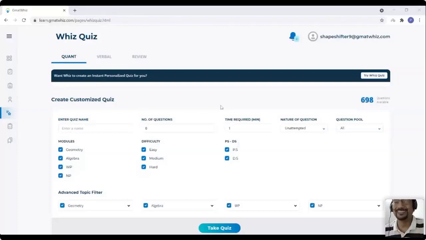Those of you who are GMAT students, let me ask you a question. How many of you like this new interface? Quick yes, no. This is to our GMAT students. This is a new interface over the previous Quizard. How many of you like this new interface over the last one? Or how many of you have used it and gone through the features? A quick yes, no, guys. Just want to see your responses. Okay. Let's see some responses.